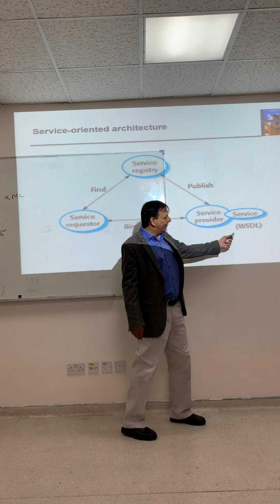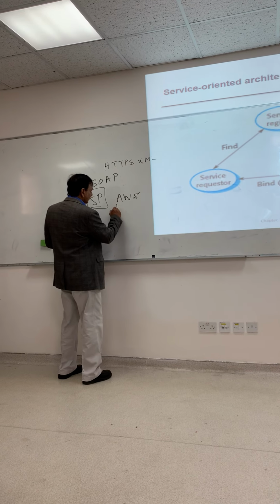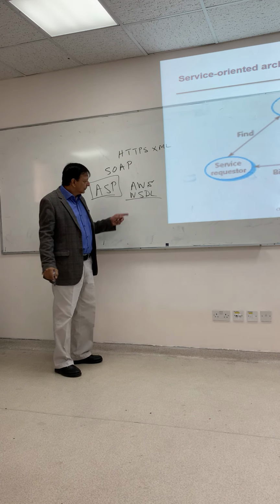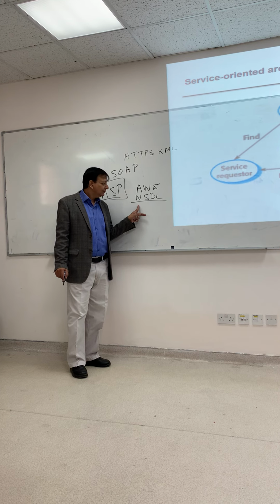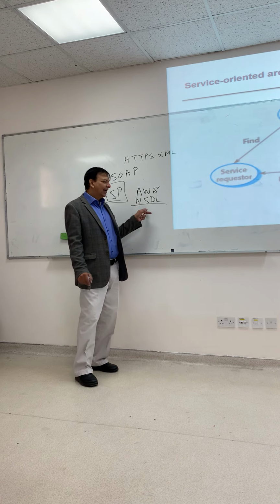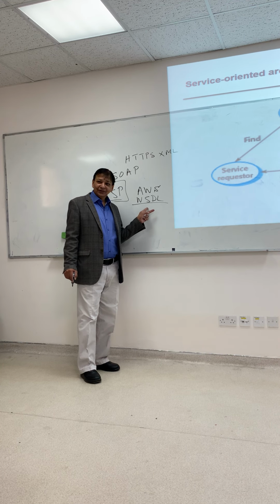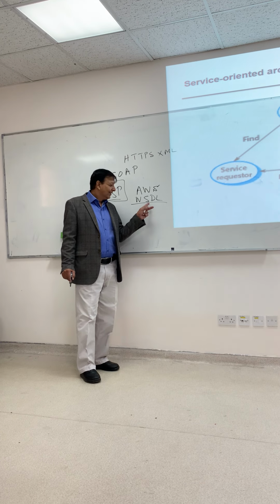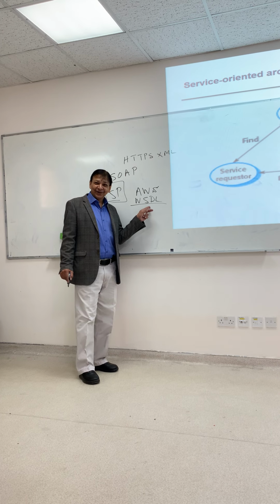And we have a language, WSDL. W for web. S for Superman or Spider-Man. D for donkey or dog.